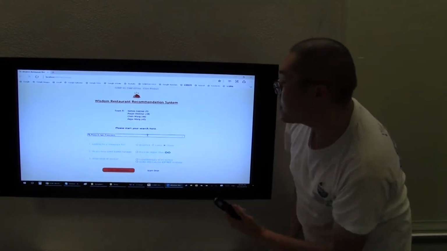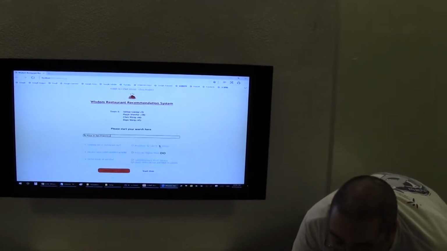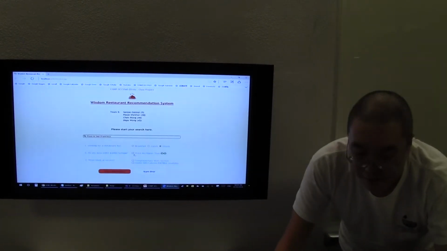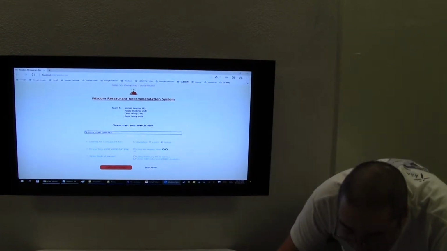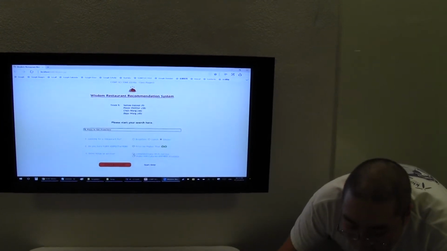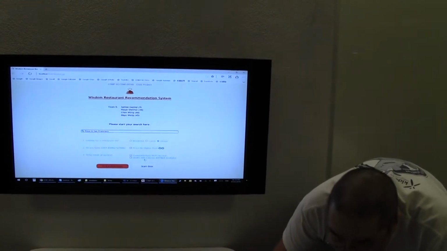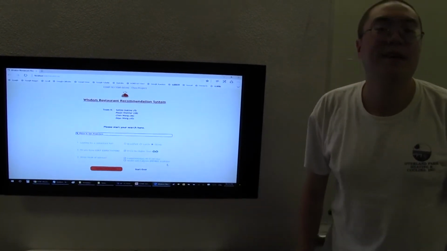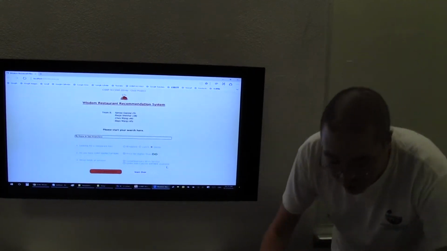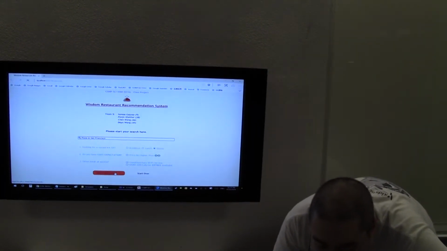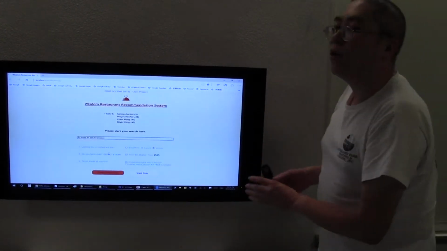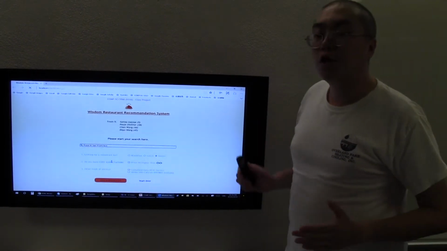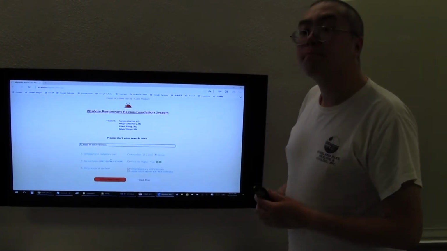Do I need breakfast, lunch, or dinner? Let's say dinner, and then the price is no higher than degree 2, medium. Let's click this. Complimentary Wi-Fi service, please. Under 600 calorie entree available. Definitely pizza. If you are eating pizza, you don't expect an under 600 calorie dish, right? And then we click to find a restaurant, and the system is now running to find the restaurant in our database. It should pop up the result in less than 10 seconds.